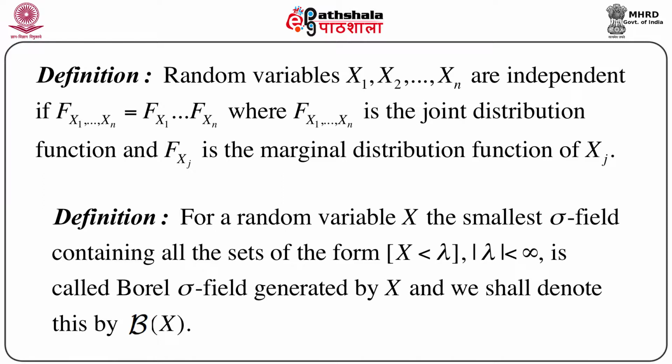So whenever we write script B of X, this will always denote the Borel sigma field generated by the random variable X. And this will again play a very important role in clarifying the concept of independence.